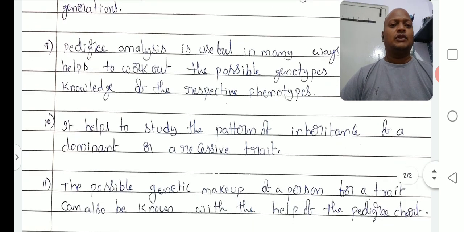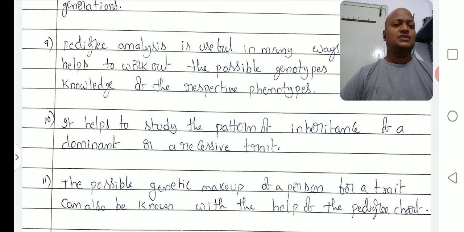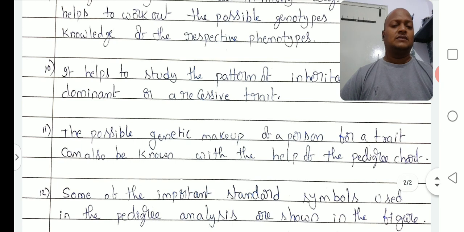Okay, right. Point number 10: it helps to study the pattern of inheritance of a dominant or recessive trait. So by pedigree analysis, we can identify what type of disorder it is and what type of inheritance it is, dominant or recessive. We will discuss how to differentiate them in further topics. Okay, right. Point number 11.